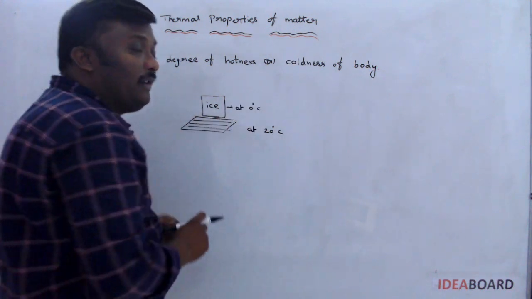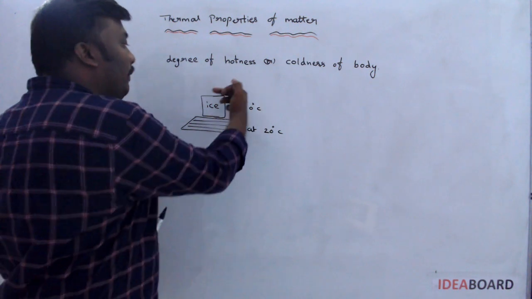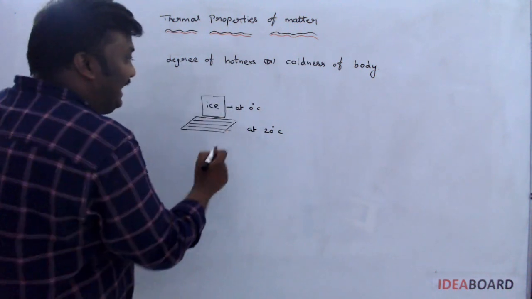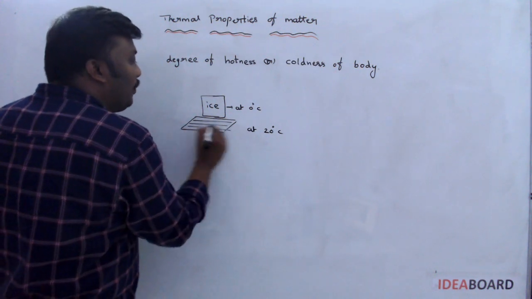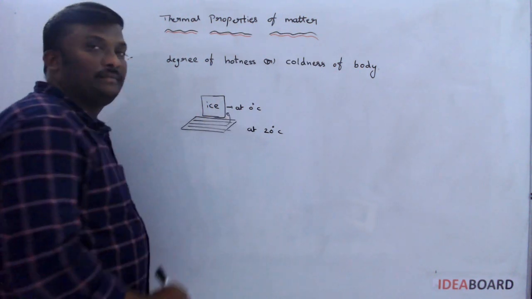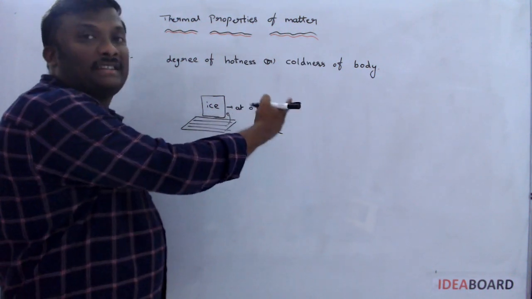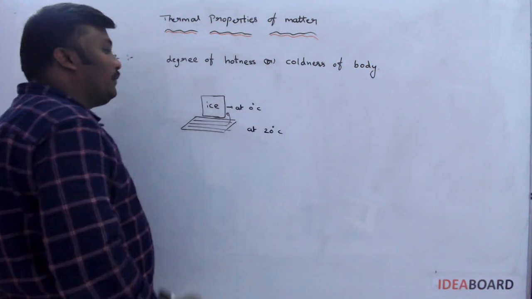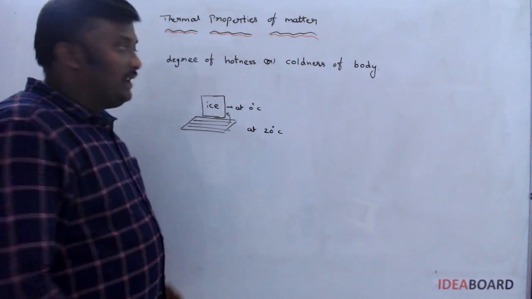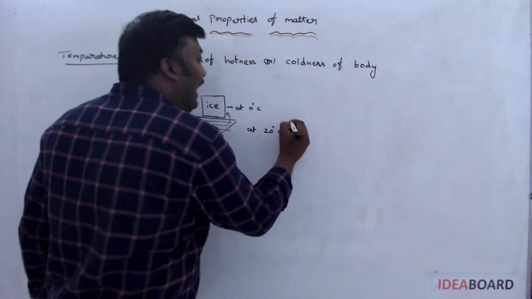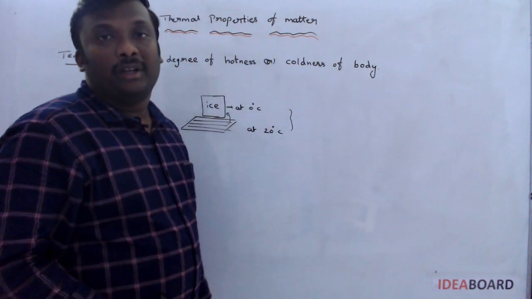Heat is always transferred from the higher temperature body to the lower temperature body, which means heat transfers here from this metallic body to the ice. So the temperature of the ice continuously increases and the temperature of the metallic body decreases. This will continue until both bodies are in thermal equilibrium.